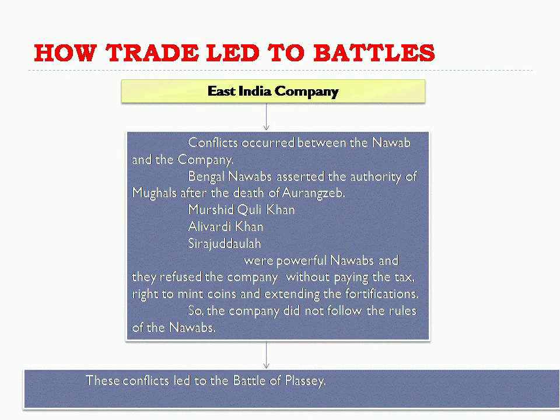They were against the company because without paying tax they were purchasing and selling goods, and also minting their own coins, and extending their fort.